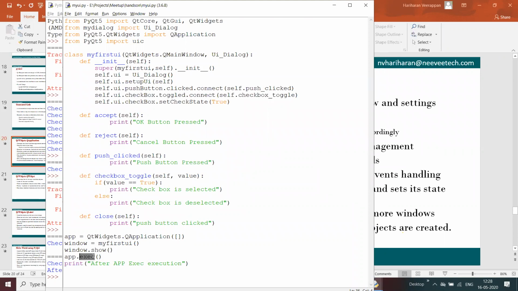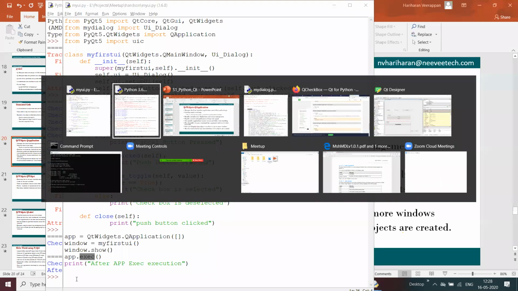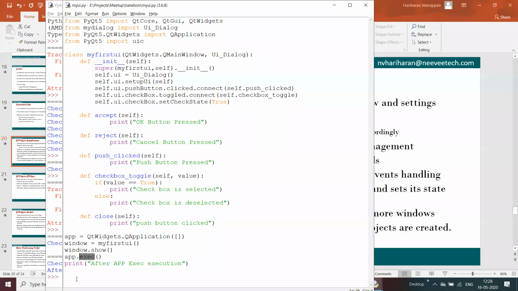and whenever it comes out after we close the application, the rest of the things will get executed only after that. Basically, in a real-time application, there won't be anything after app.exec. If we wanted to handle something when the application gets closed, we can add it after app.exec.